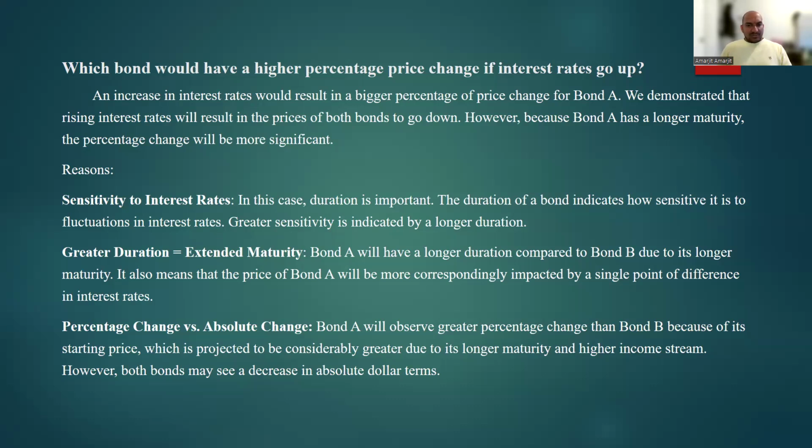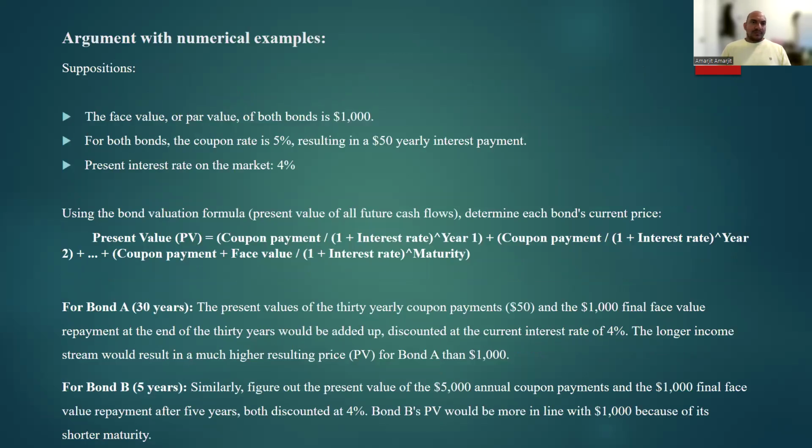It also means that the price of bond A will be more correspondingly impacted by a single point of difference in interest rate. Percentage change versus absolute change. Bond A will observe greater percentage change than bond B because of its starting price, which is projected to be considerably greater due to its longer maturity and higher income stream. However, both bonds may see a decrease in absolute dollar term.